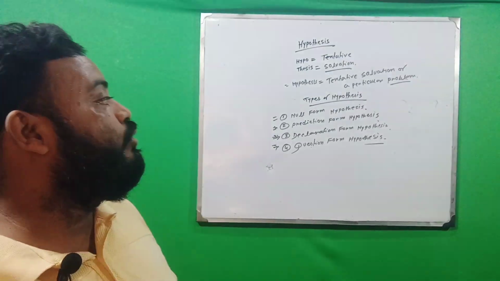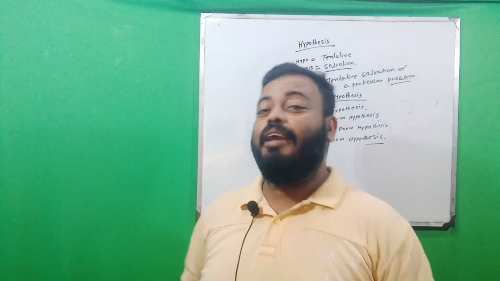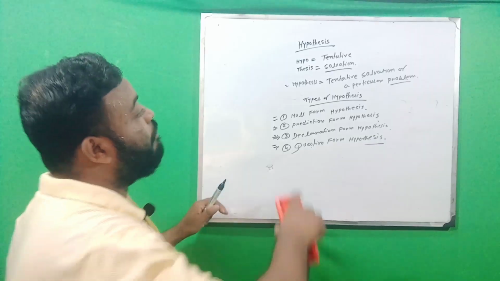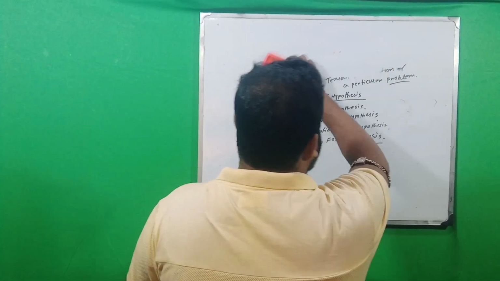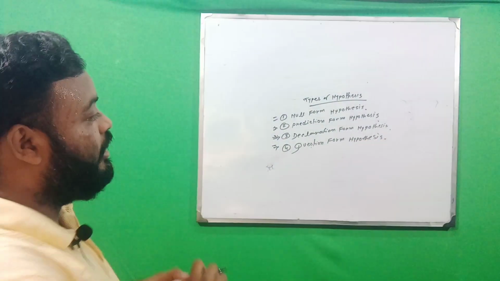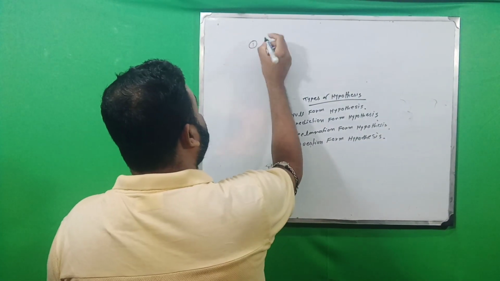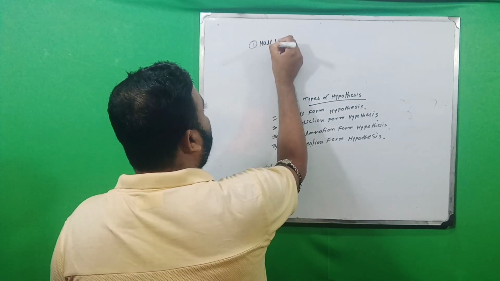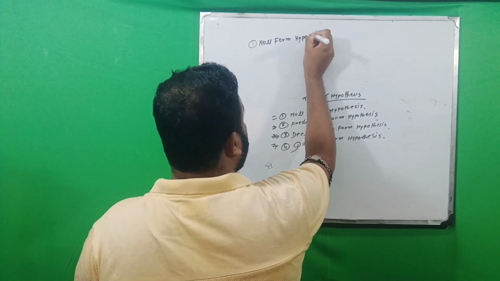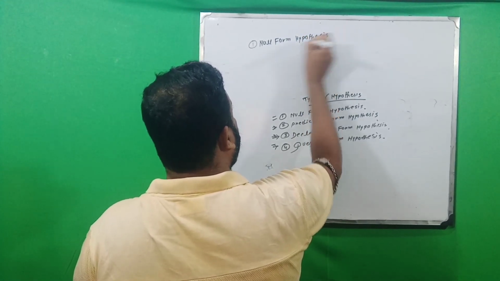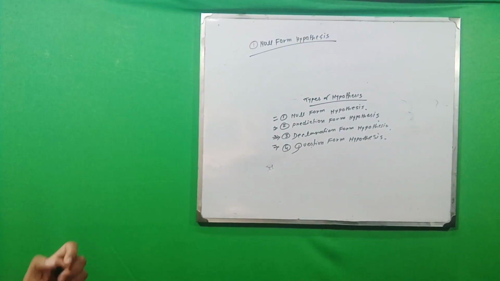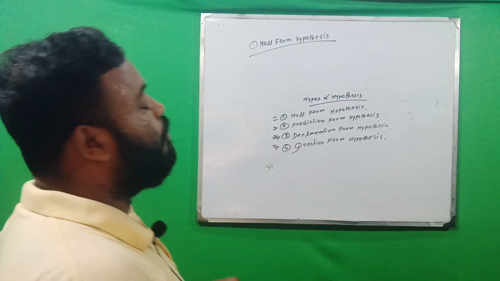Now I am going to explain every type of hypothesis separately. Okay, so number one is null form hypothesis. Here we know that a hypothesis is a tentative solution about the problem.